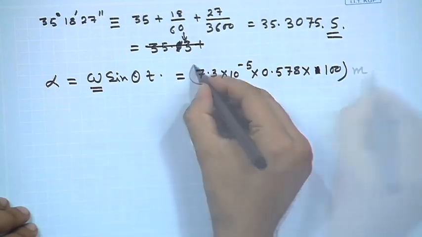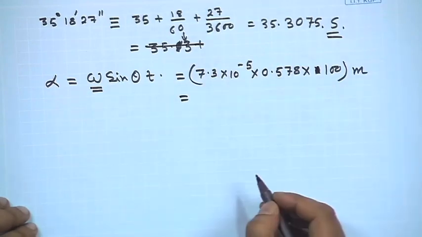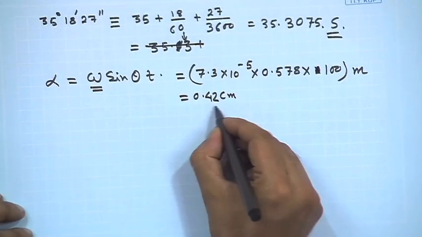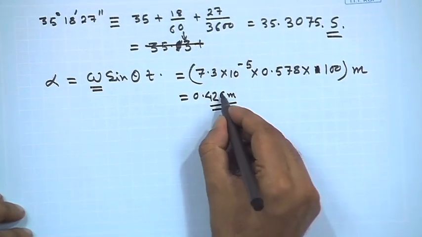So, the deviation, if we calculate this, multiplying by 7.3 and by 100, will be approximately 0.42.